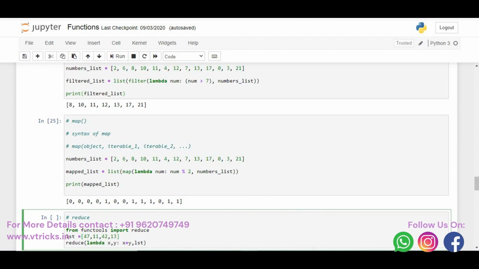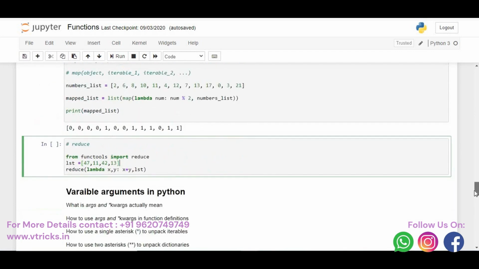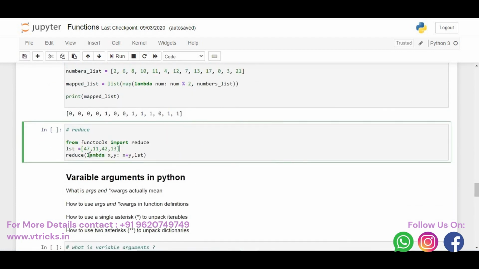What will the reduce function do? With reduce, again we can pass a list here. I can show an example of the reduce function where we have a lambda expression. Reduce lambda expression where I am passing the arguments as x comma y, then I say x plus y, then I pass the list. Again you can see the list is an iterable object. This is an expression where I pass x comma y, then x plus y.